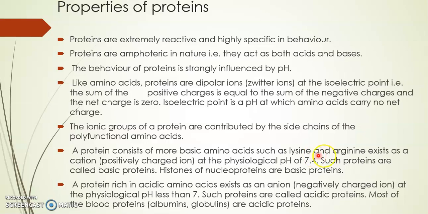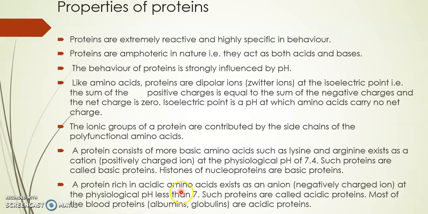Means at a pH more than 7, they will behave as basic amino acids. Such proteins are called basic proteins. The proteins which contain basic amino acids like lysine and arginine are called basic proteins. For example, histones of nucleic proteins are the basic proteins.